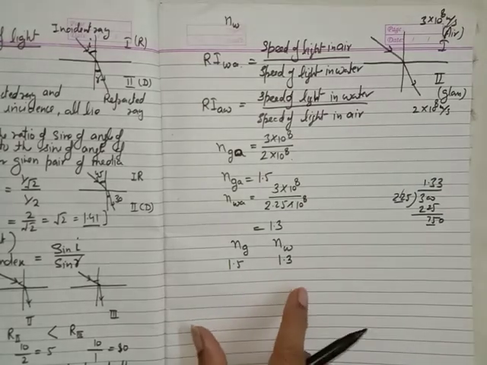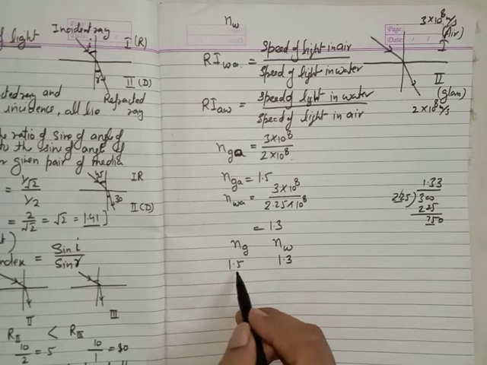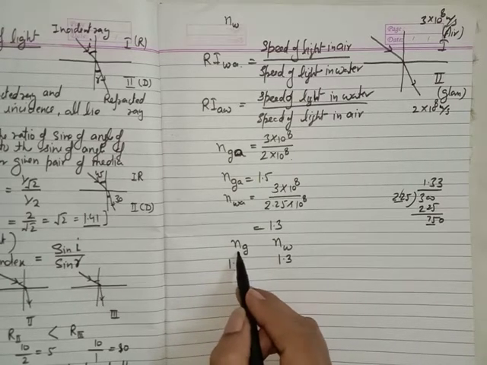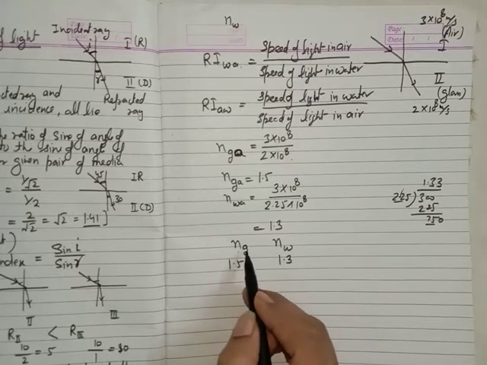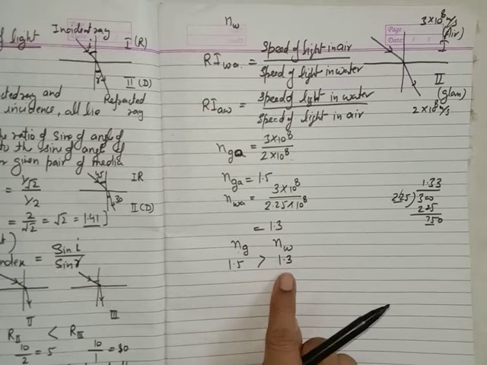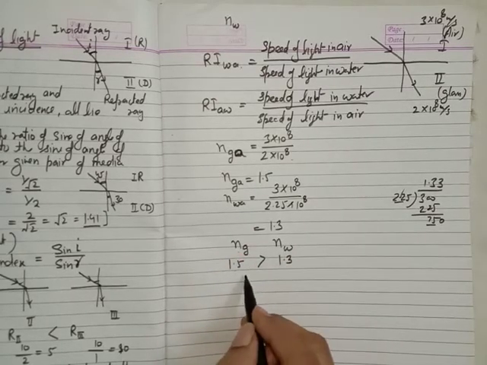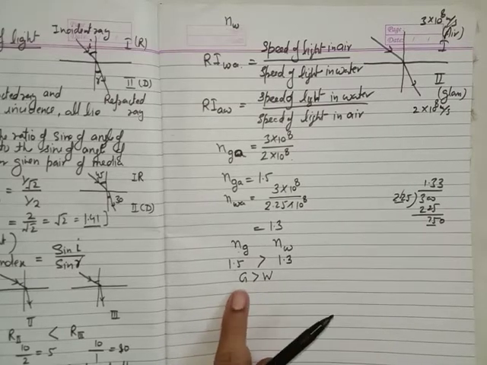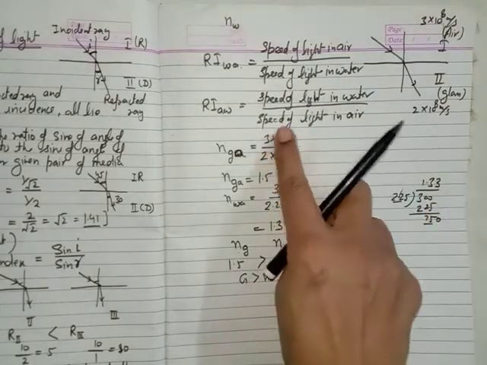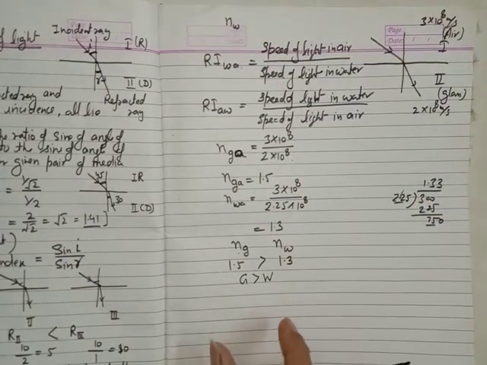It is very interesting to understand that the greater the value of refractive index, the greater the density of that medium. Since we know that the refractive index of glass is more than the refractive index of water, it means glass is a denser medium as compared to the water. So by using the value of speed of light, we can also find the refractive index. It is very easy to understand.